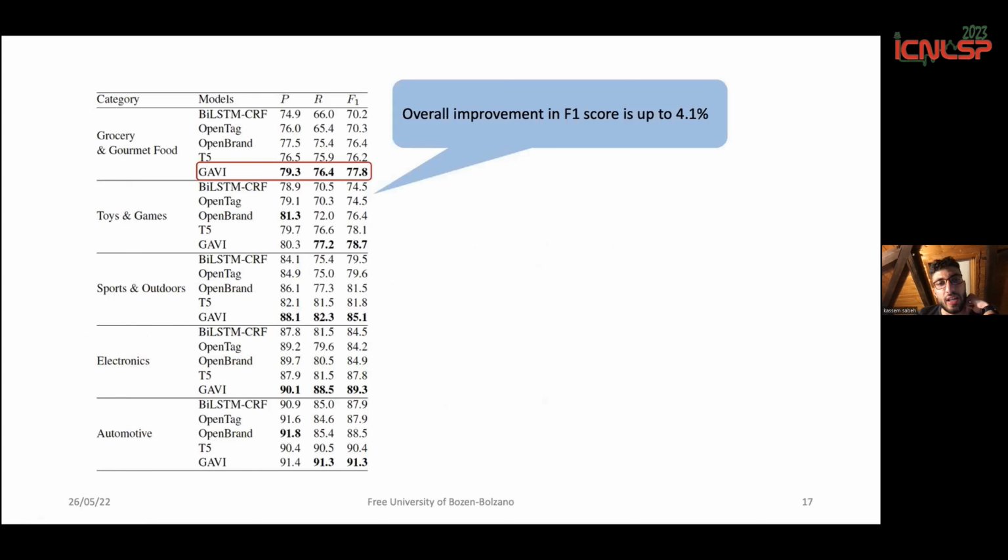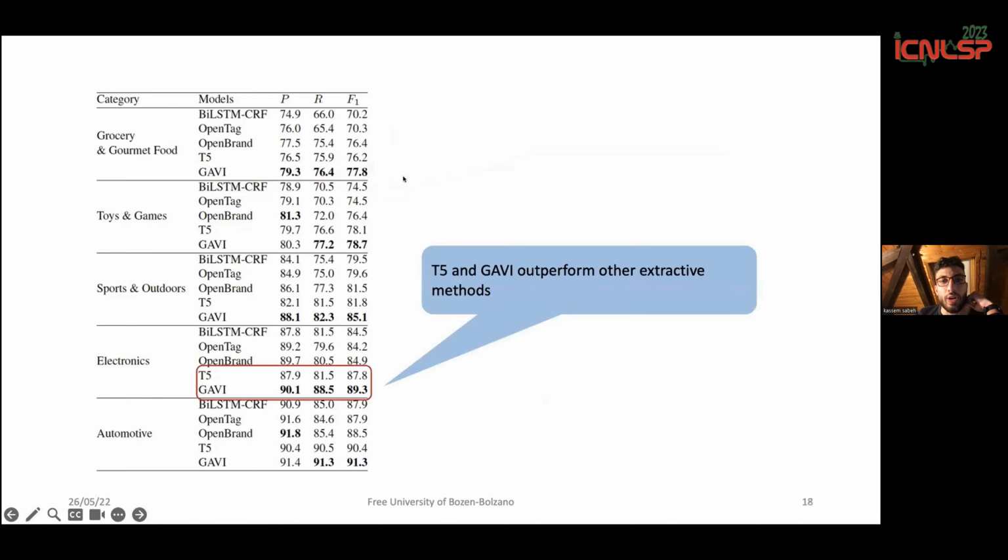So these are the results. These are the results on the AZ-based dataset. This is the random split. We can see that our approach has an overall improvement in F1 score of up to 4.1%. Also, what is interesting is that both generative approaches like T5 and our approach outperform other extractive methods, which hints that using generative methods can help in identifying brands that are not present inside the description.